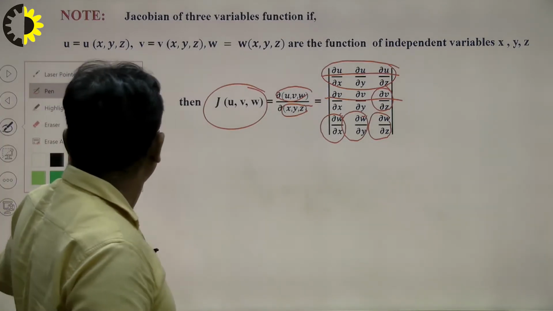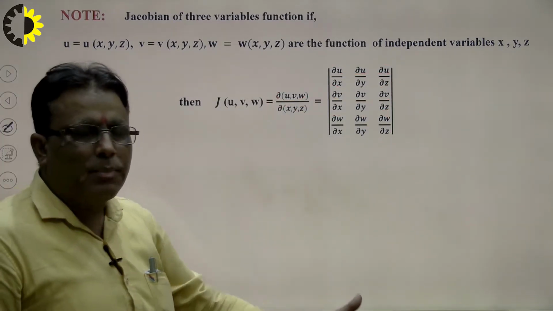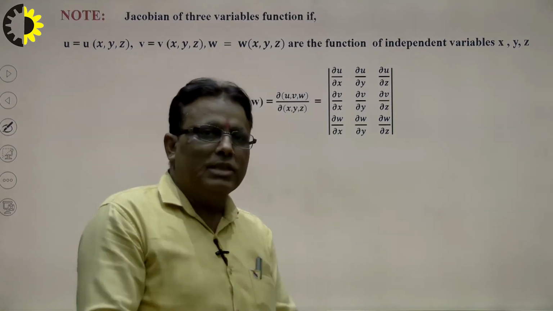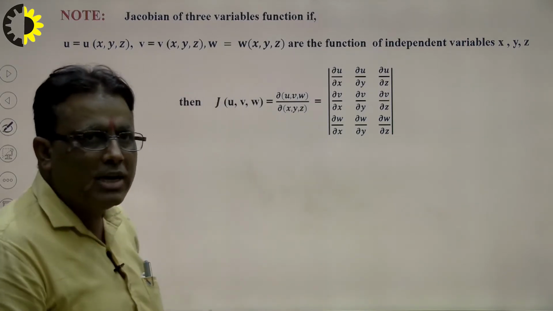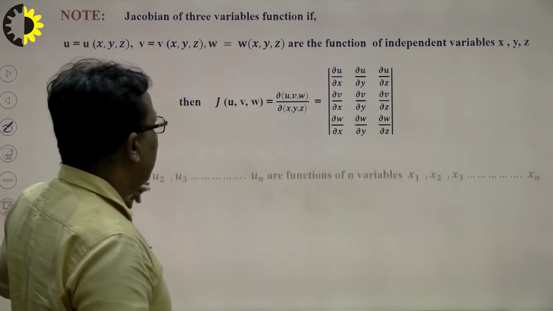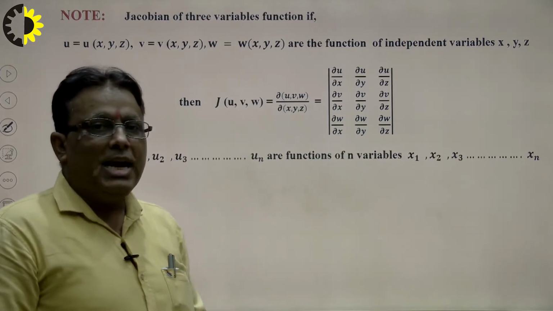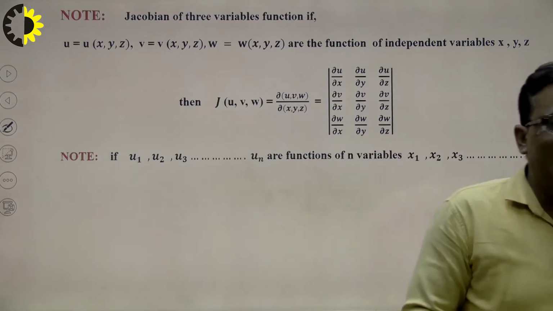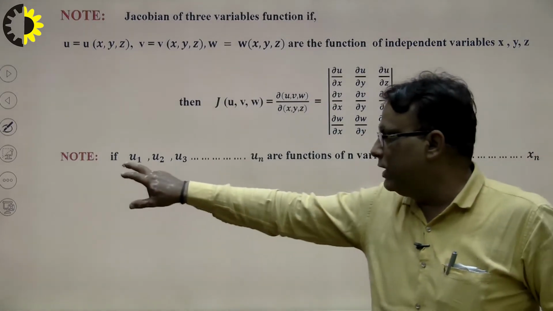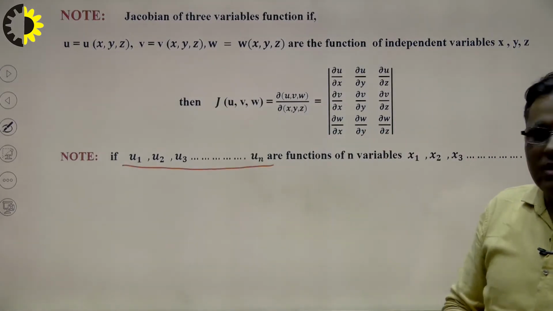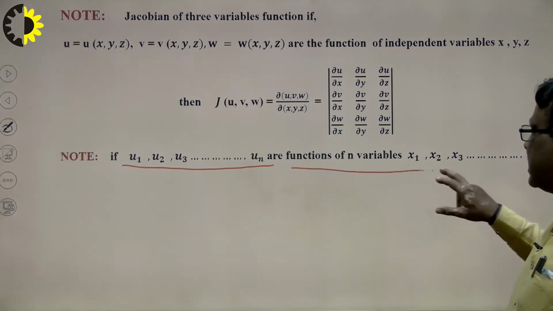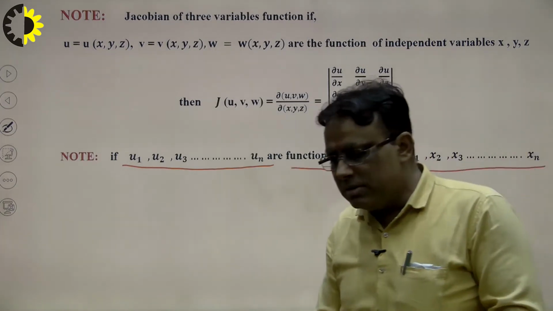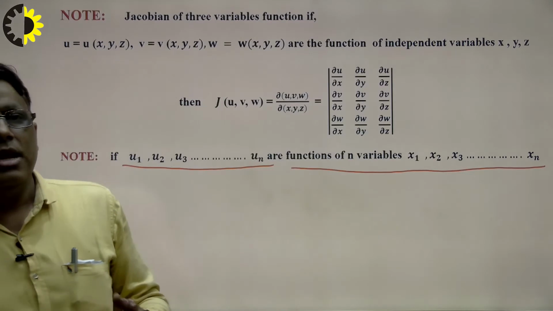That means there are 9 first order partial derivatives that can be solved together, right. That is the benefit of the Jacobian. In this way, suppose I have functions u1, u2, u3 up to un, that means the Jacobian can be generalized, right. The functions u1, u2 and un contain the independent variables x1, x2 and xn. That means we can generalize the Jacobian.